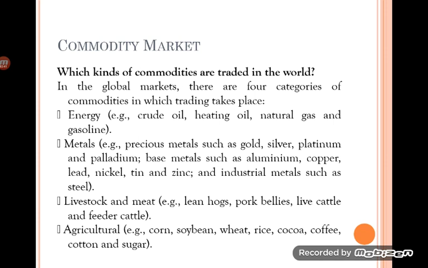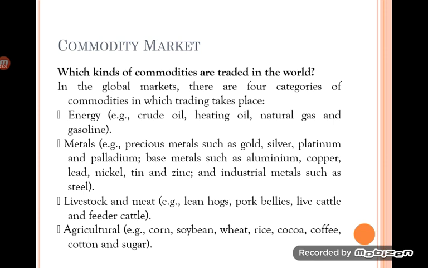These metals and minerals are highly demanded commodities in the industrial sector, used as raw materials for manufacturing. Then the third category of commodities is livestock and meat. Livestock is the meat of various animals, which is also traded in the commodity market.